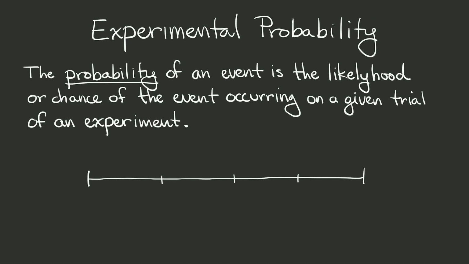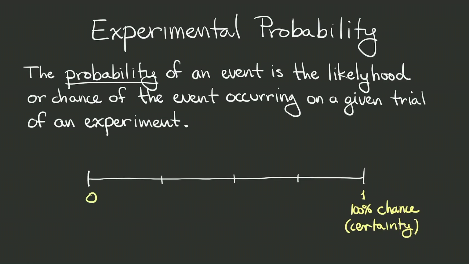The probability of an event is the likelihood or the chance of that event occurring on a given trial of your experiment. That probability is always going to be between 0 and 1, and you can think of it as a percentage. So if the probability is 1, that's a 100% chance of your event occurring. So that would be called a certainty.